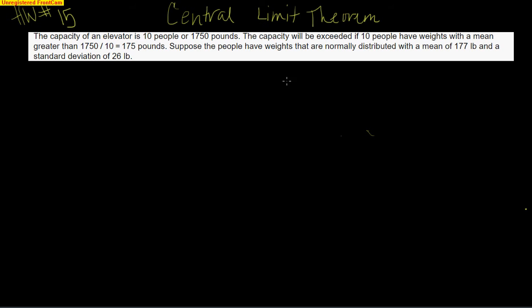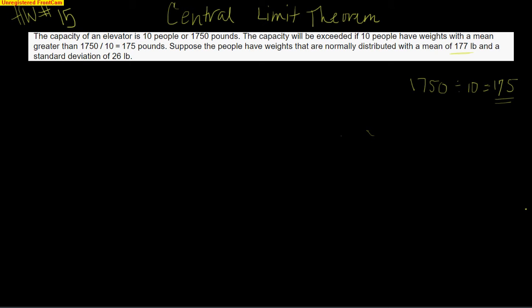So, because if you take that 1750, which is the maximum weight you can hold, and you divide it by 10, a maximum of 10 people, maybe that's all that can fit in the elevator, you're going to end up with a maximum average weight of 175 pounds. It has to average out to that. So if somebody's really heavy, there better be a light person on there to balance that out. So that's the average weight. Suppose people have weights that are normally distributed with a mean of 177 and a standard deviation of 26. Okay, so let's take a look at what that is.